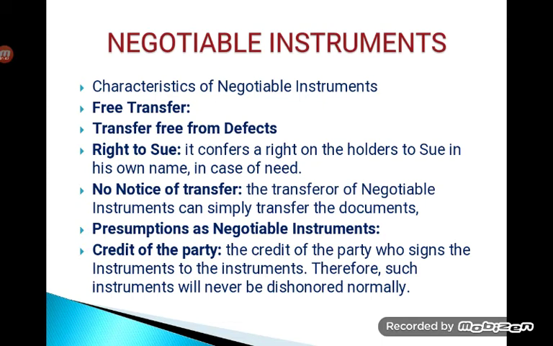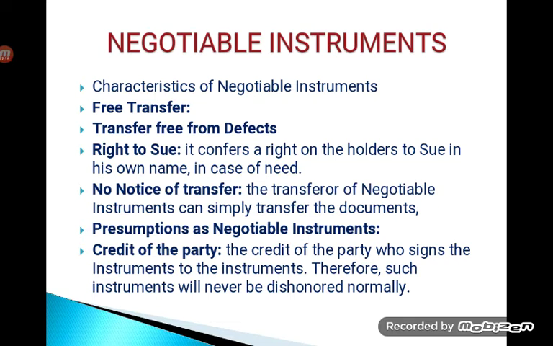Then there is a transfer free from any defects, which means the person who is transferring the negotiable instrument will not have any kind of defect in title, so he can easily transfer it from himself to another person. Right to sue, it confers a right on the holder to sue in his own name.